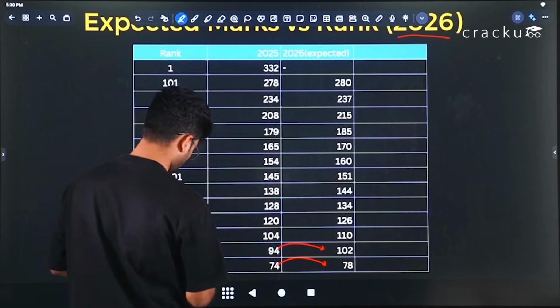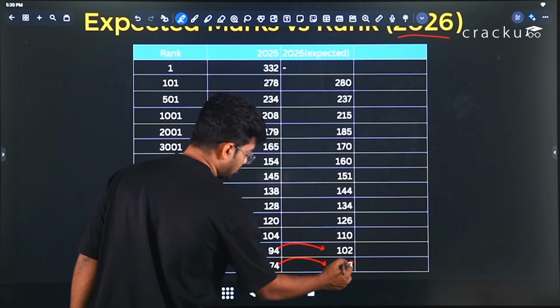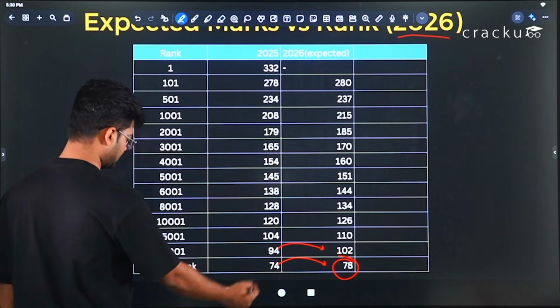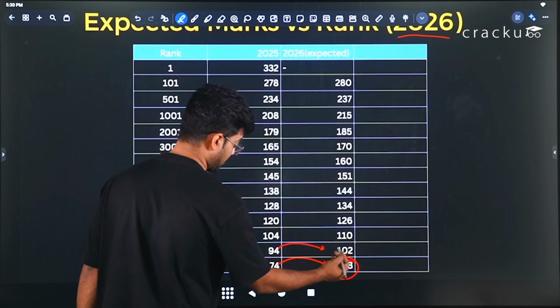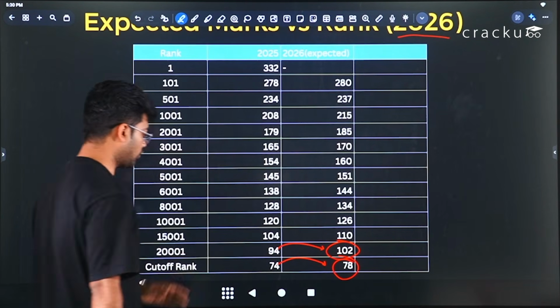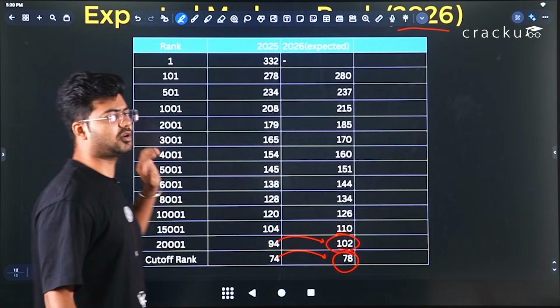If we have a look at the actual cutoff, it will be around 78 marks. And you can expect a rank of 20,000 at marks of around 102 for the general category. So this was our analysis.